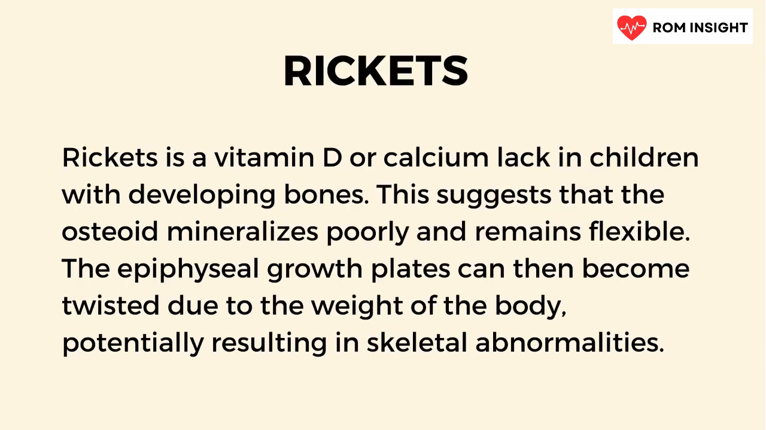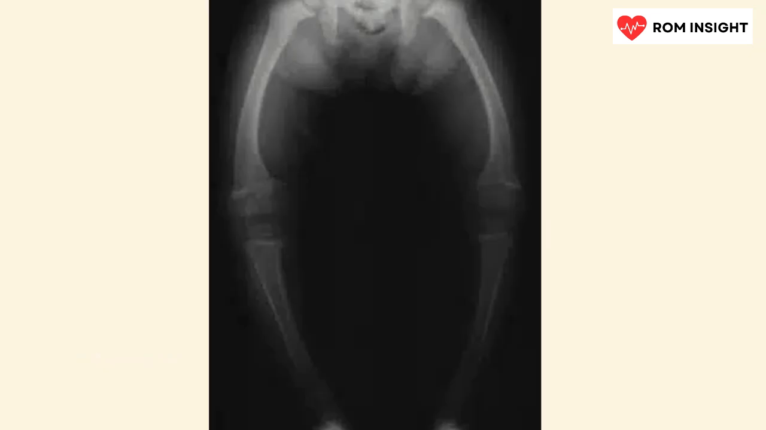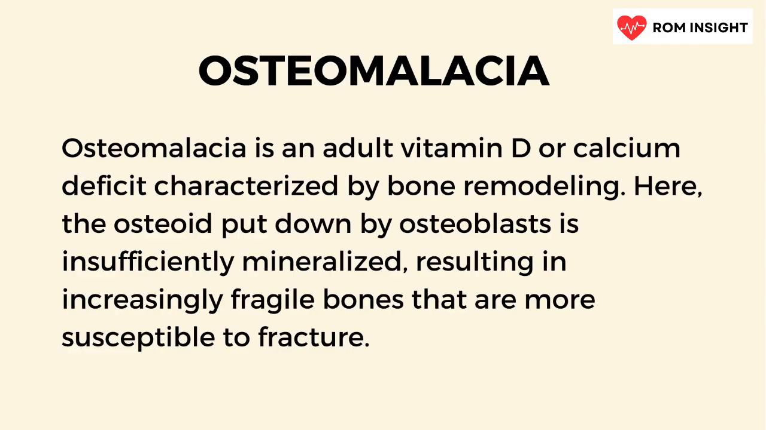Rickets, a childhood condition stemming from vitamin D or calcium deficiency, leads to poor mineralization and skeletal deformities. This figure shows the radiograph of a child affected with rickets. Similarly, osteomalacia in adults results from inadequate bone mineralization, predisposing individuals to fractures.